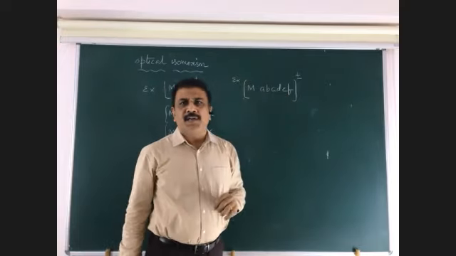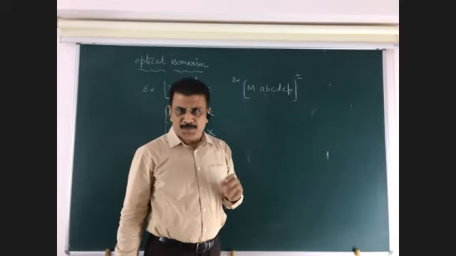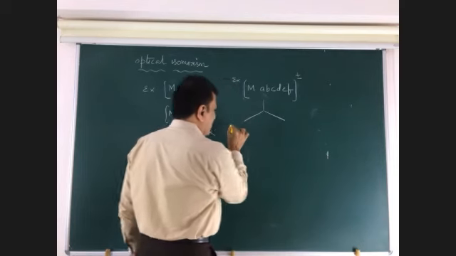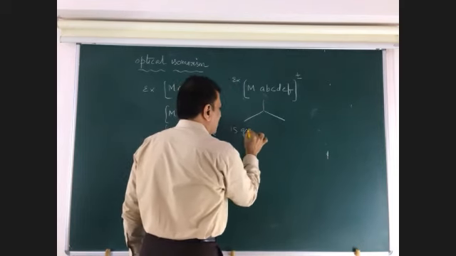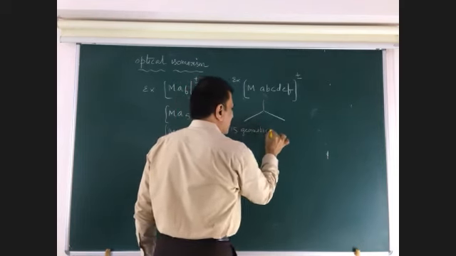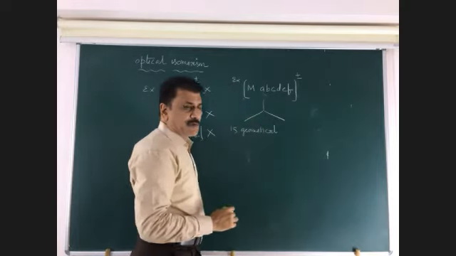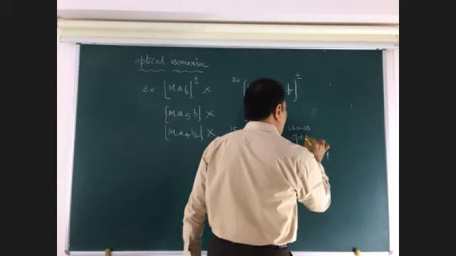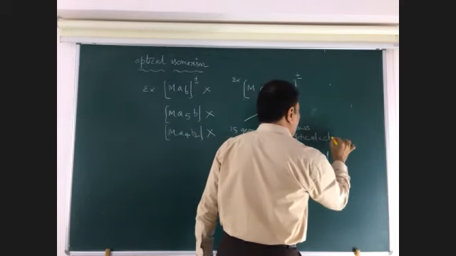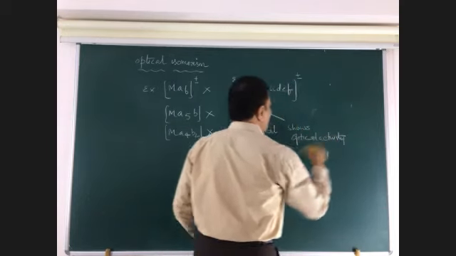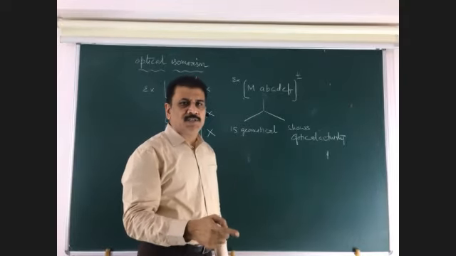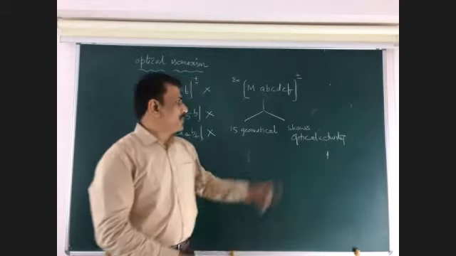It shows optical isomerism. It has 15 geometrical isomers and shows optical activity. So this molecule shows both geometrical isomerism and optical isomerism.